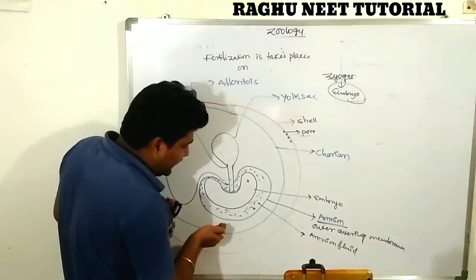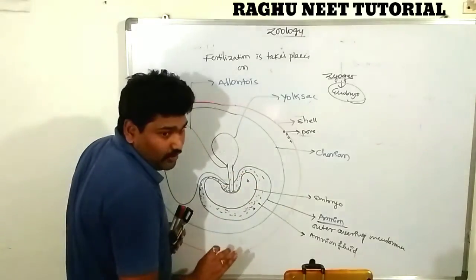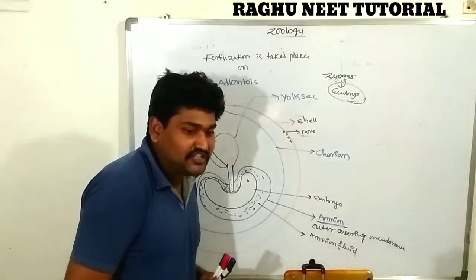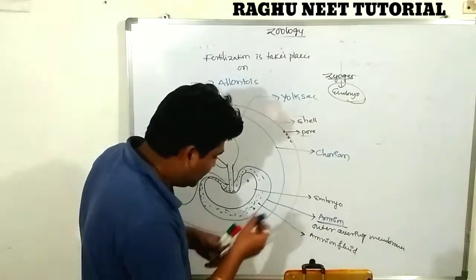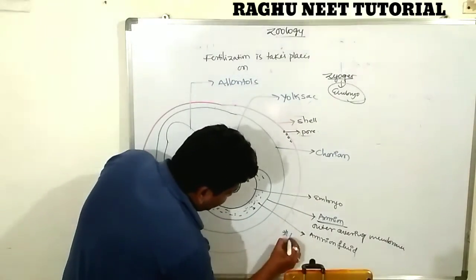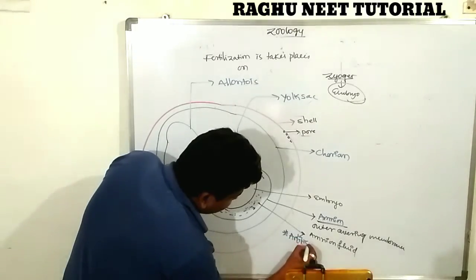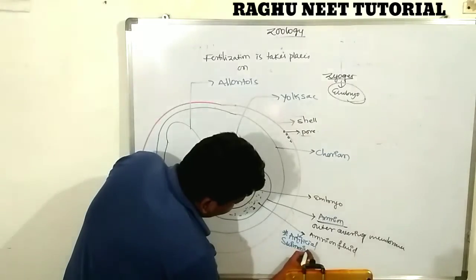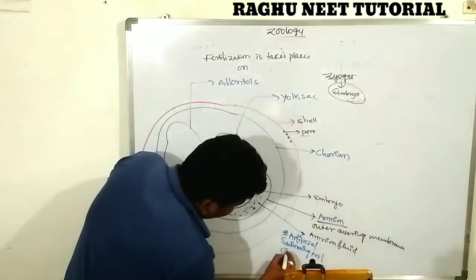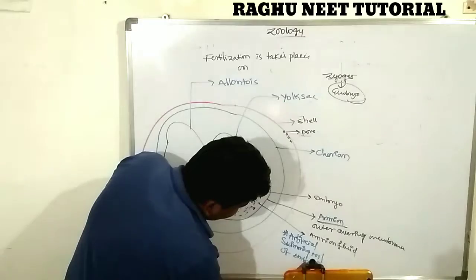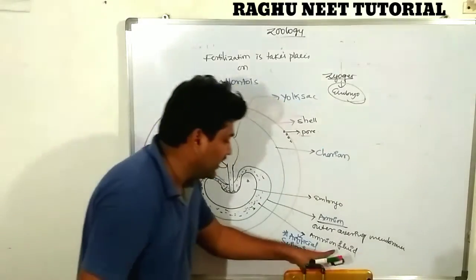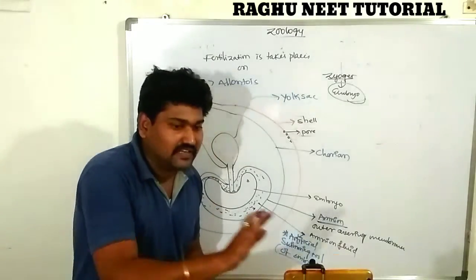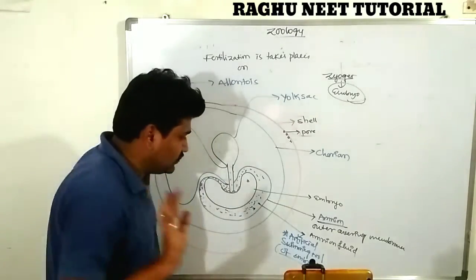The amniotic fluid completely prevents the dryness of the embryo. The amniotic fluid is called the artificial swimming pool of the embryo. Very, very important. What is its main function? It is the prevention of dryness of the embryo. Clear? The first one is closed.